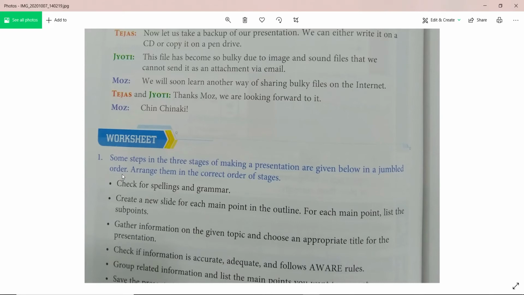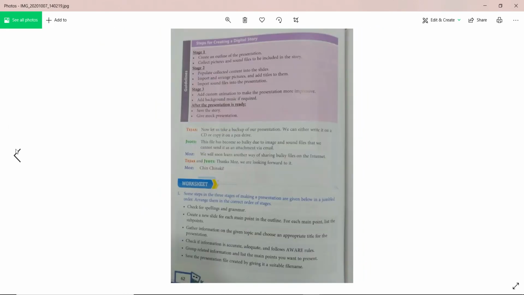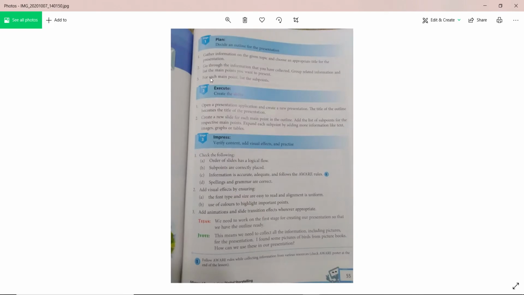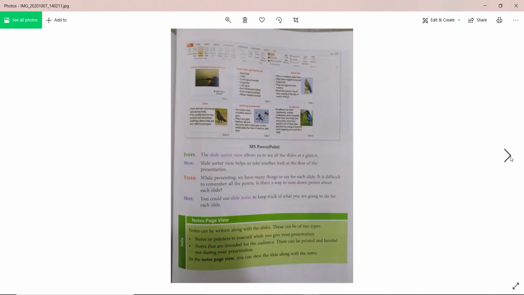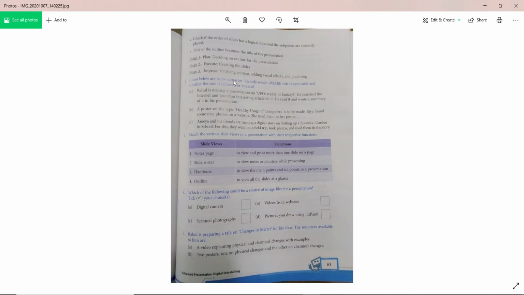So these all are the options you can find in our first page itself, right? So see here, these are the things: plan, execute, impress. What are the things you need to follow? That is given in a jumbled order. So try to do this exercise by giving the correct order. Okay. So here you see, after that notes page, and give scenario, identify our rules, is it applicable or not.